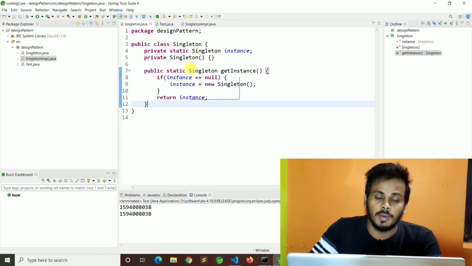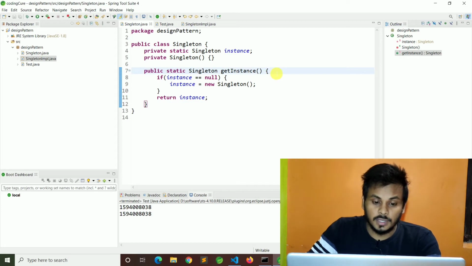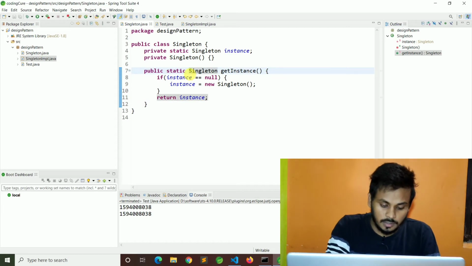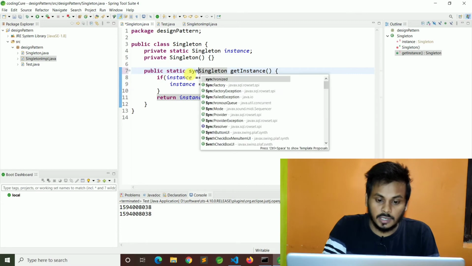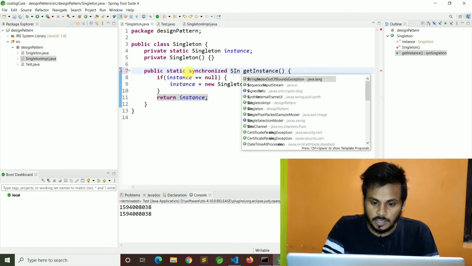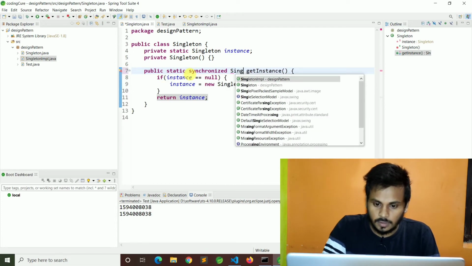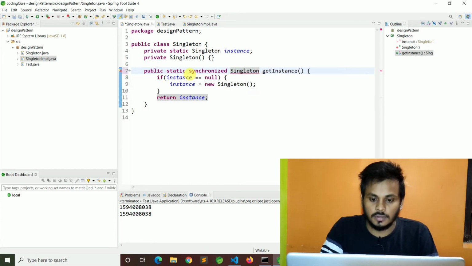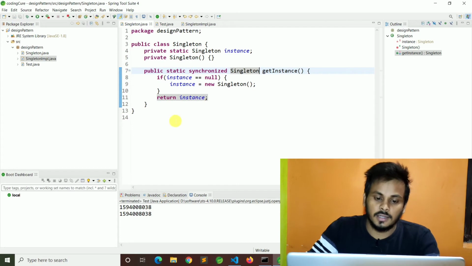For solving this problem, make the method static synchronized.